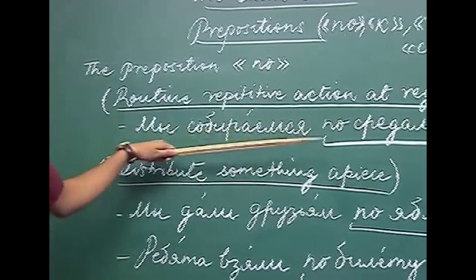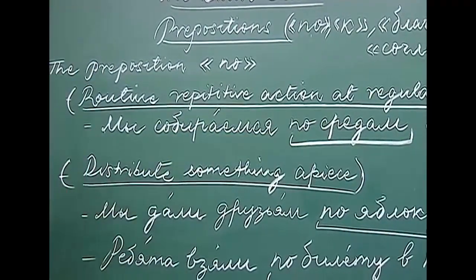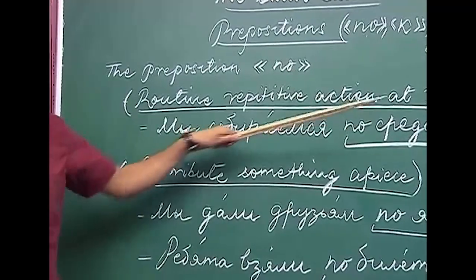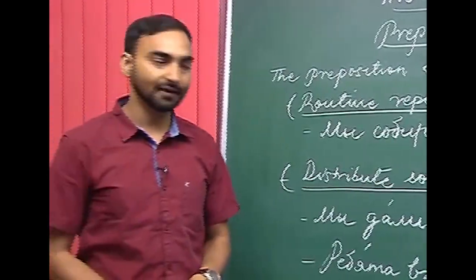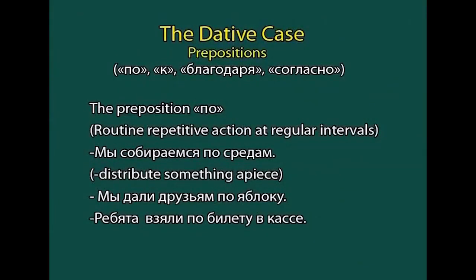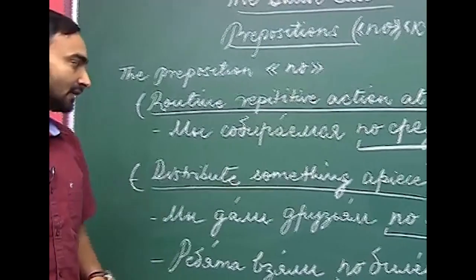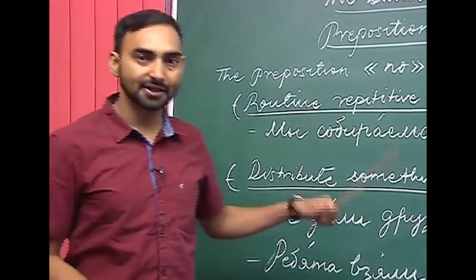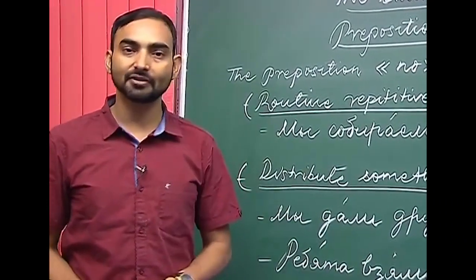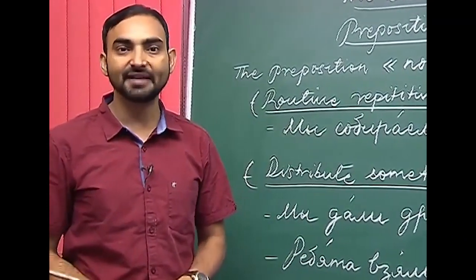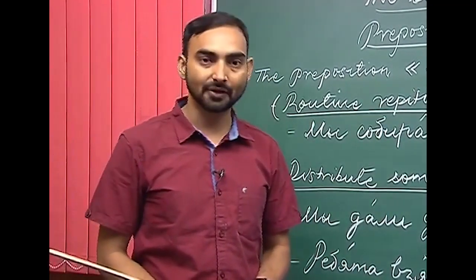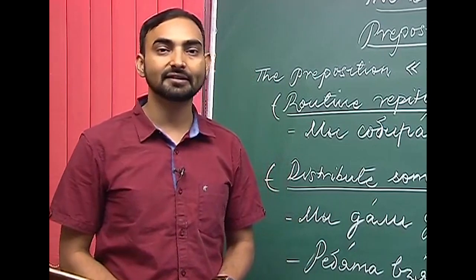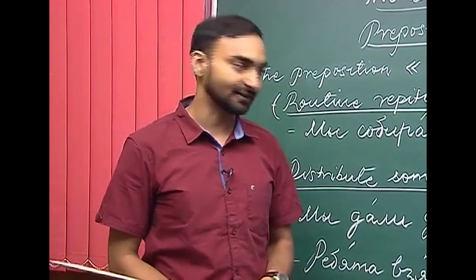We meet on Wednesdays. The next meaning the preposition per conveys is the distributing action. So, for example, if there is a situation where something is being distributed a piece, one piece each, in that case also we use the preposition per along with the noun in the singular dative case.